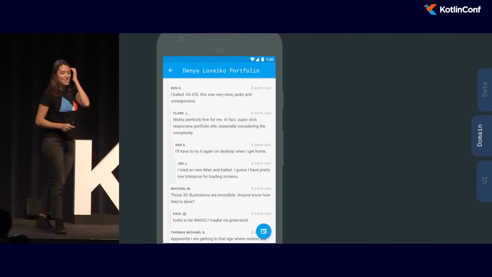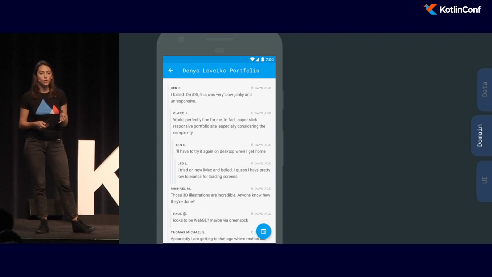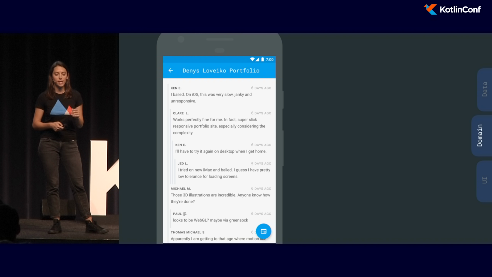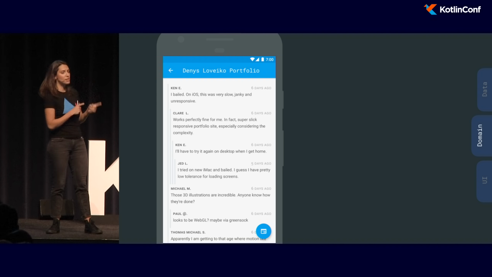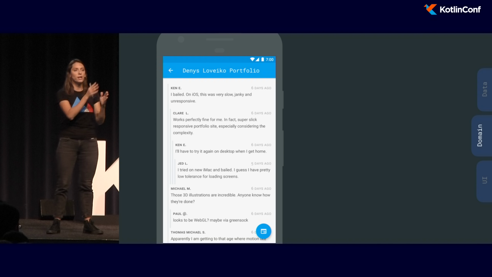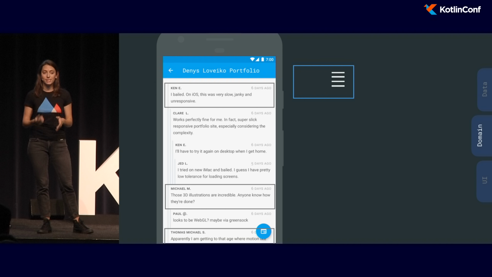OK, let me tell you about another problem we had. So in our designer news story, we had, I was saying, threaded comments. So this means that here we have something like 4 layers of comments, so a reply to a reply to a reply to a comment to a story. But what we were getting from our API was something like this.